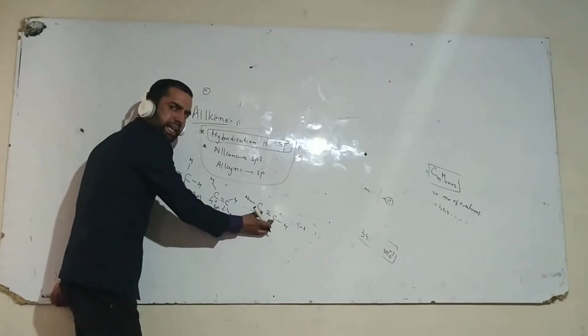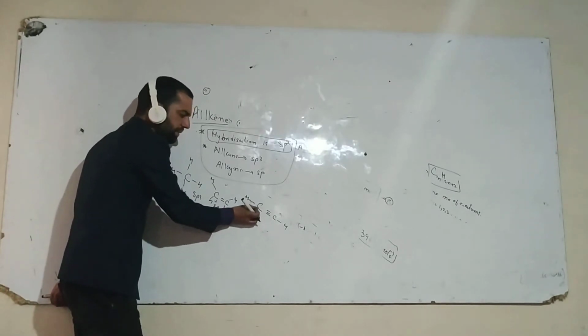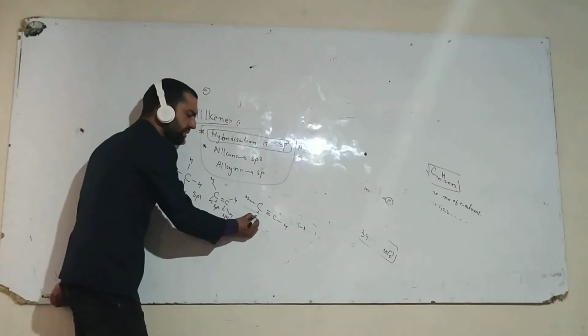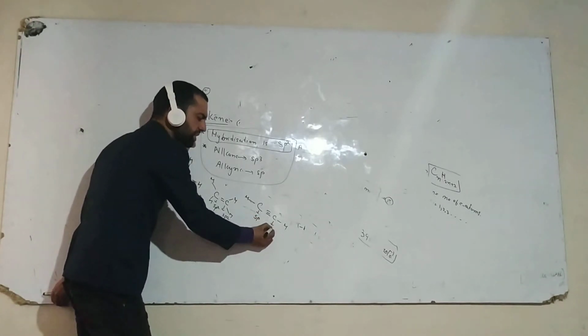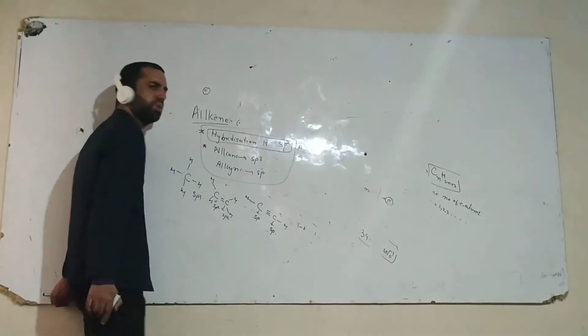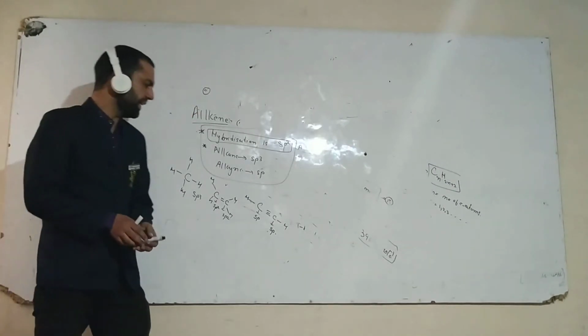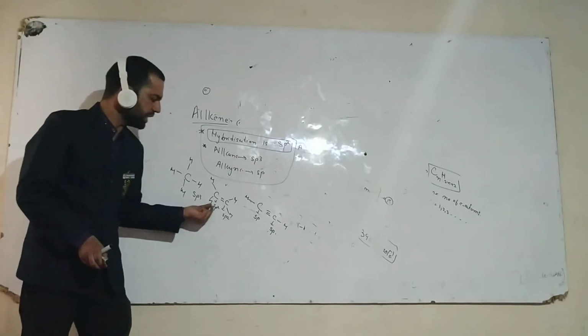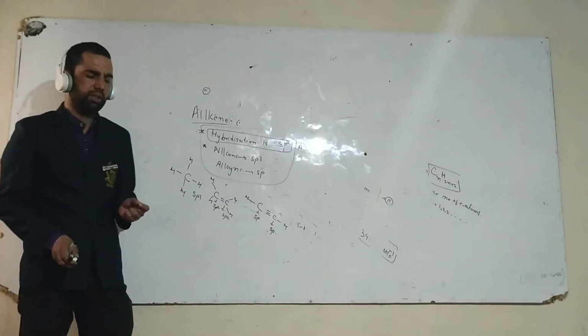Between the 2 carbon atoms there is 1 sigma bond, and between the carbon and hydrogen atom there is 1 sigma bond. As a result, the hybridization should be sp, and in this carbon the hybridization is also sp. Now it is clear: the hybridization is sp3, sp2 and sp.